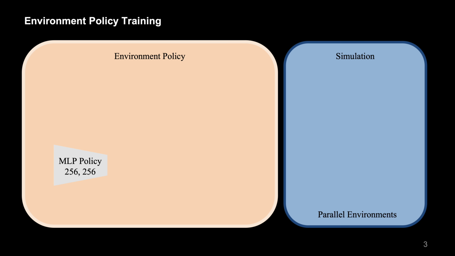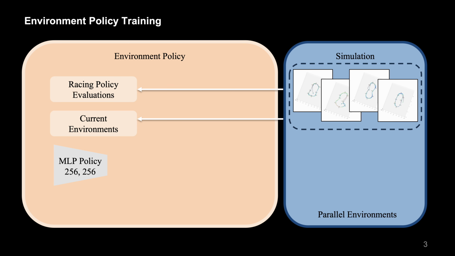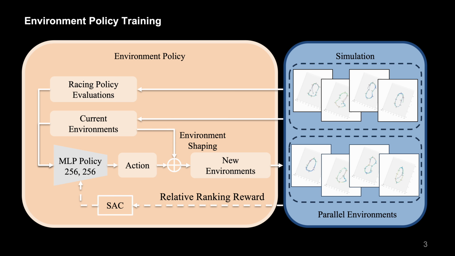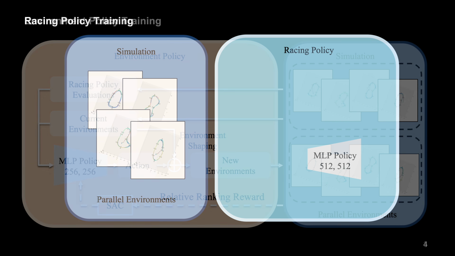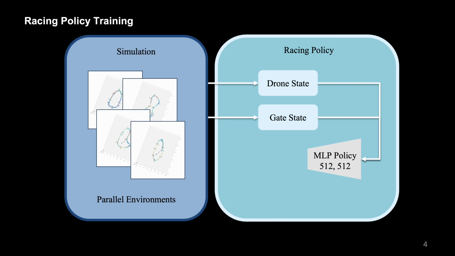Every n iterations, the environment policy takes the racing policy evaluations and current environment data as input, adjusting gate layouts for each parallel environment. After the racing policy trains on the new layouts, it generates a relative ranking reward, and SAC is used to update the environment policy. The racing policy utilizes the information about drone and gate states from these simulation environments to learn time-optimal drone racing strategies through an MLP.